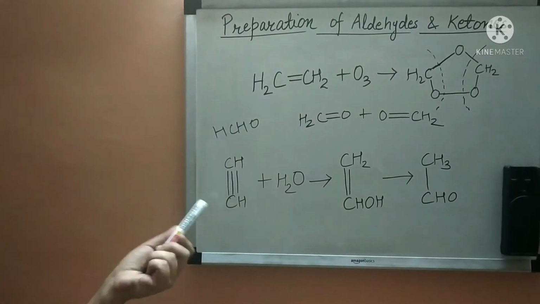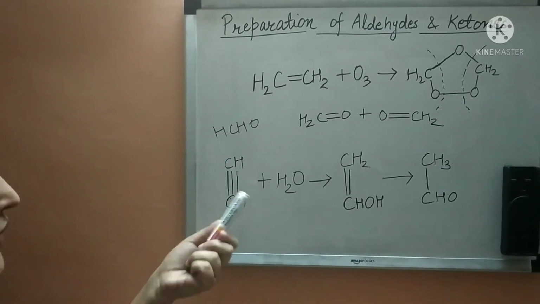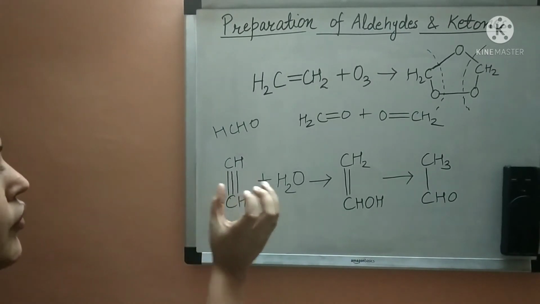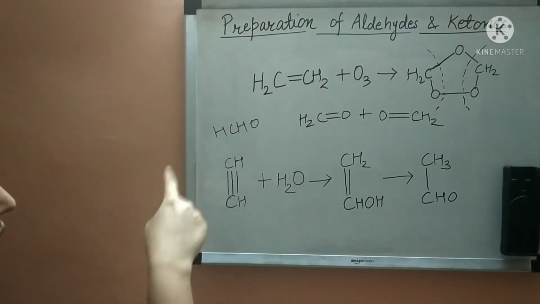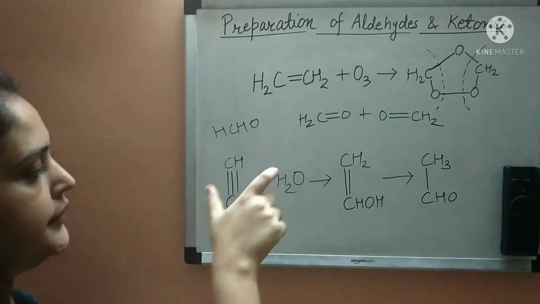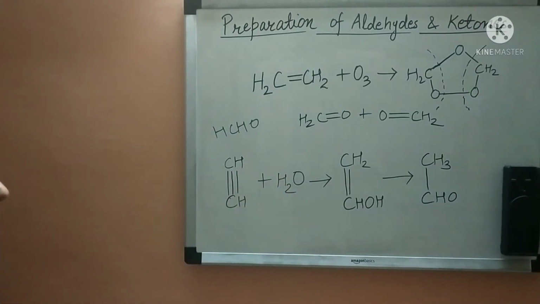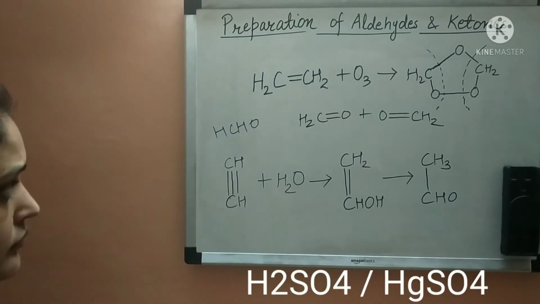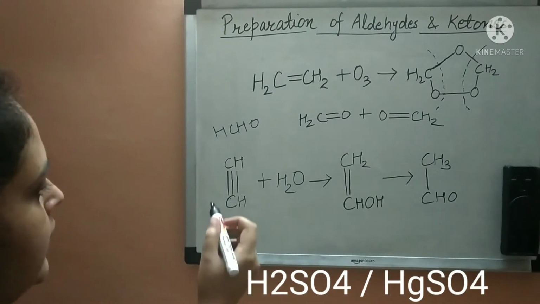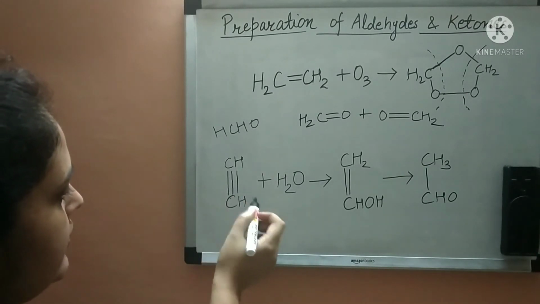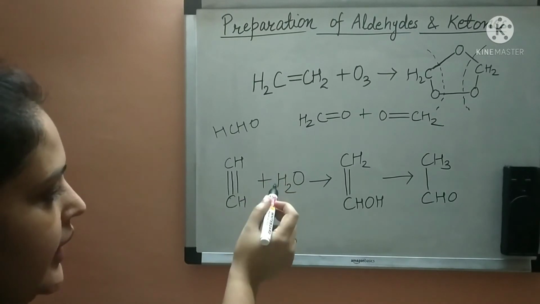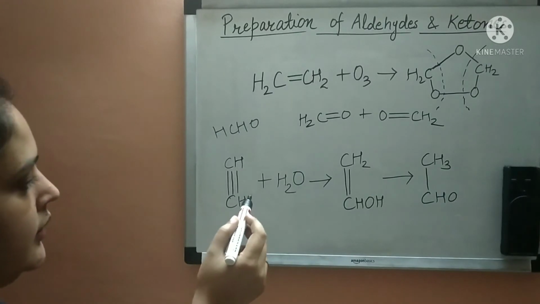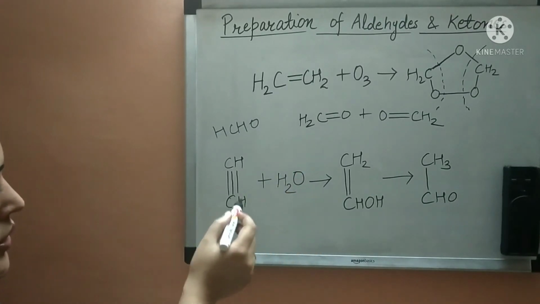Now next is the hydration of alkynes. In this reaction, the water molecule gets added to the alkyne molecule in the presence of acid like H2SO4 and HgSO4. The first step is that one hydrogen atom from the water molecule gets attached to one of the carbons and the OH group gets attached to the second carbon.